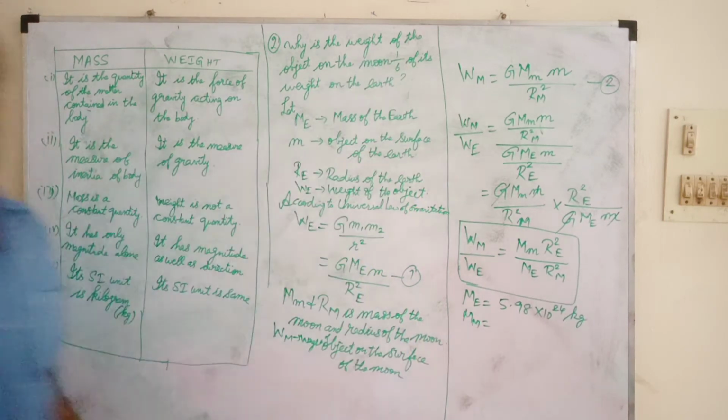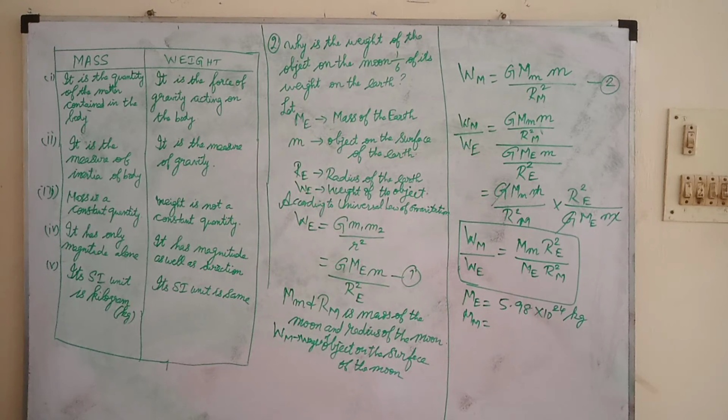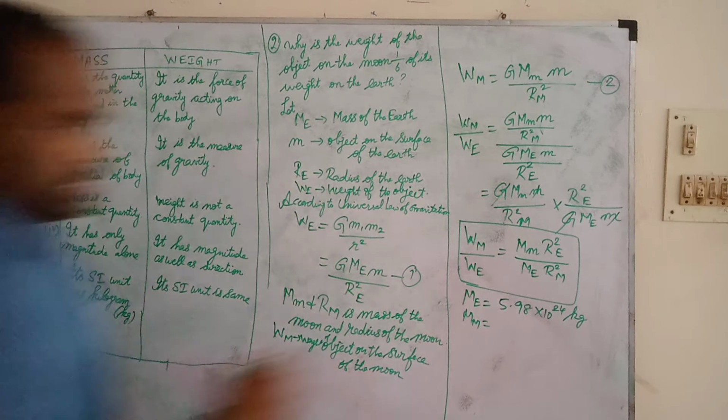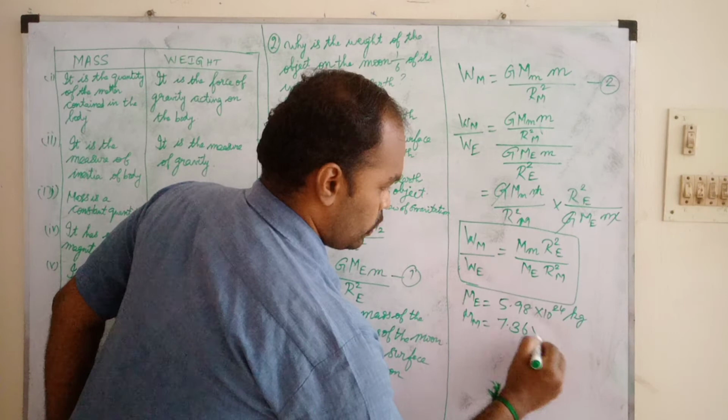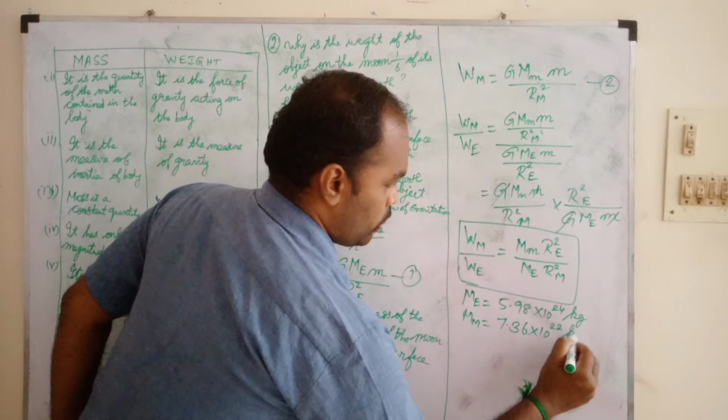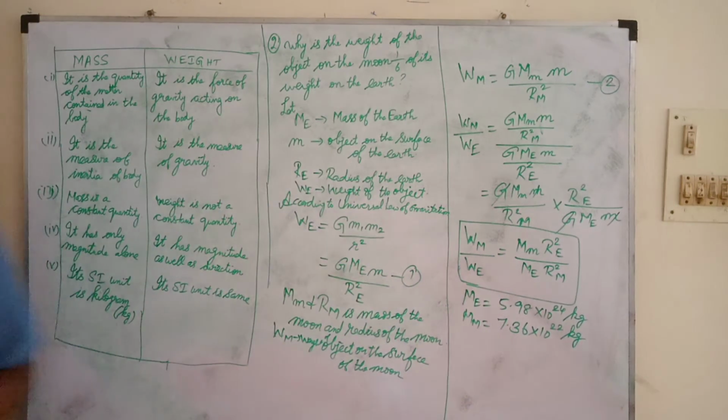The mass of the moon is 7.36 into 10 power 22 kilogram.